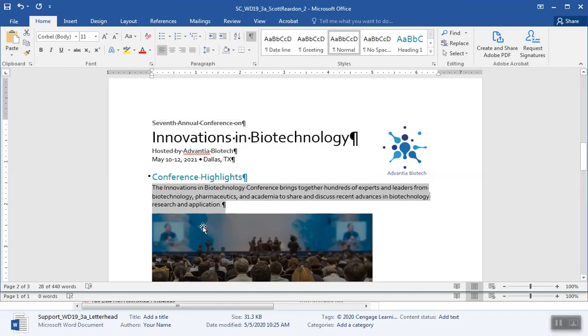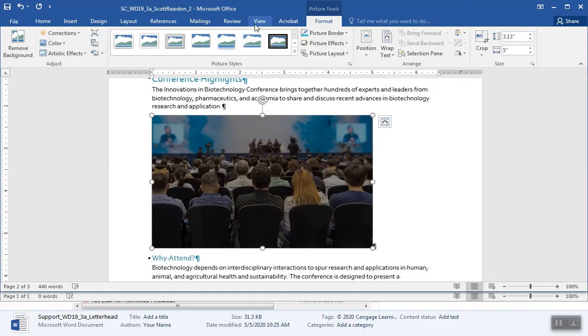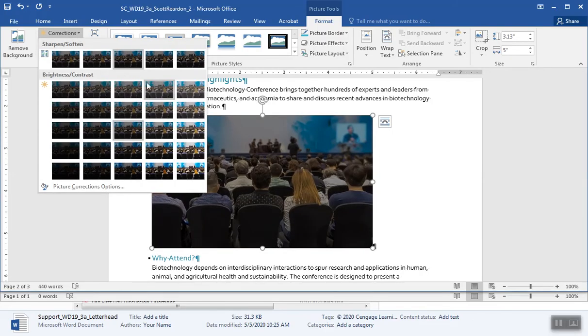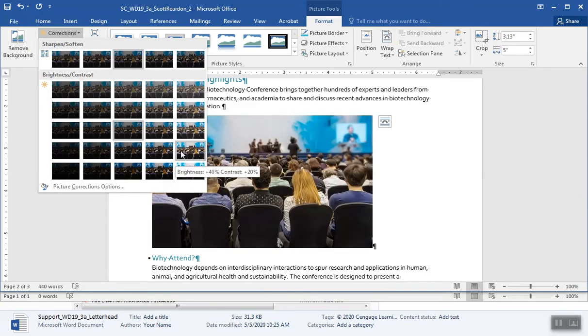All right, so here's our conference picture. On to number 8, and we are going to format that picture. Let's scroll up here. Picture Tools Format tab, and we're going to come over to Corrections. We are looking for brightness 40%. There's that. Contrast 20%. That was a good guess, by the way. Brightness plus 40, so I'm going to make it brighter and have the contrast a little more detailed. I'm going to click on plus 40, plus 20, as so.